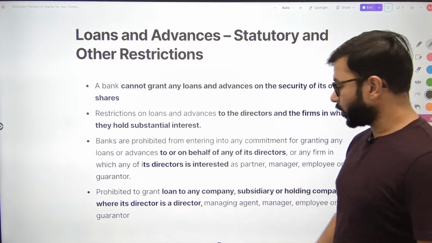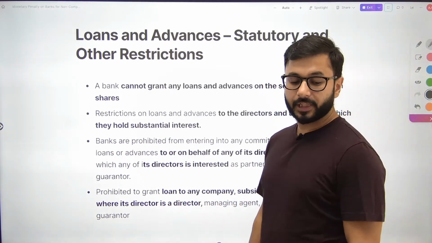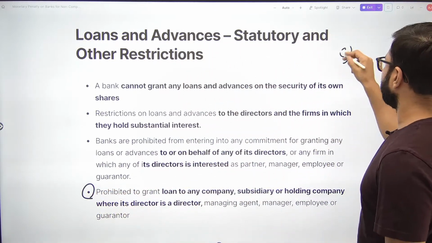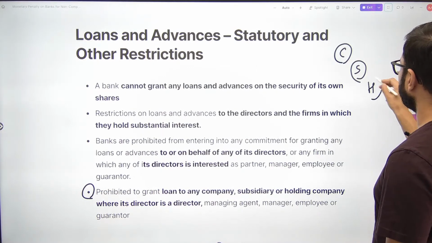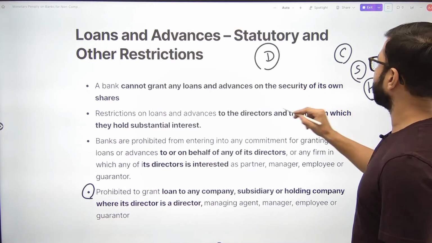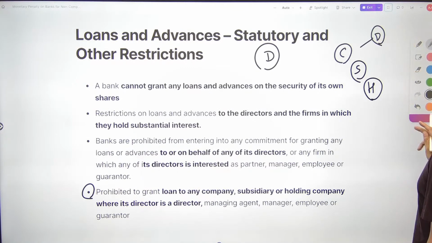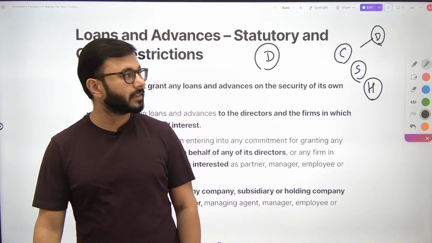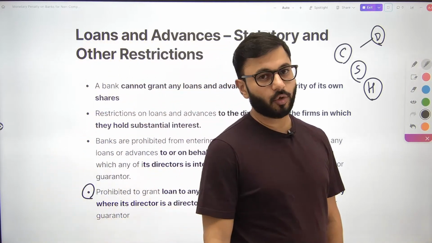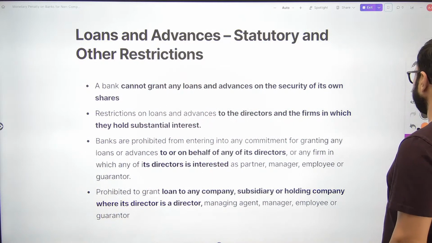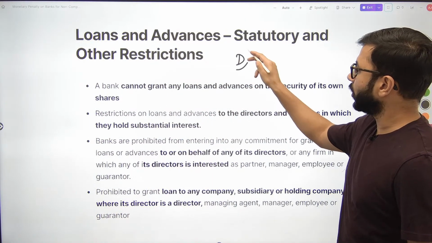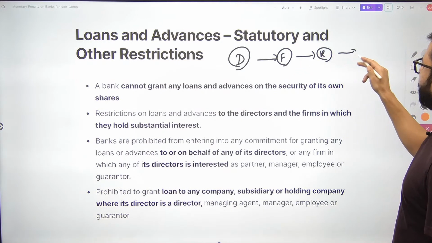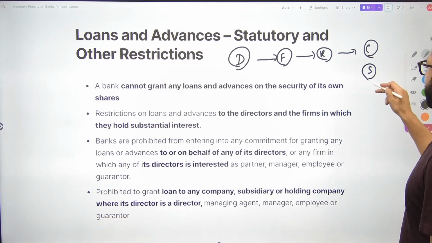Prohibited to grant loan to any company, subsidiary or holding where its director is a director. कोई भी ऐसी कंपनी, कोई भी ऐसी सब्सिडियरी, कोई भी ऐसी होल्डिंग where the director of the bank is a director, which means he or she has substantial interest और बिजनेस with that company, that subsidiary और that holding. तो जो मैंने फर्स्ट आपका चार्ट बनाया था, that holds true for all these three. अभी फैमिली भी आएगी, अभी रिलेटिव्स भी आएंगे, अभी कंपनी आ चुका है, सब्सिडियरी आ चुका है, होल्डिंग आ चुका है.